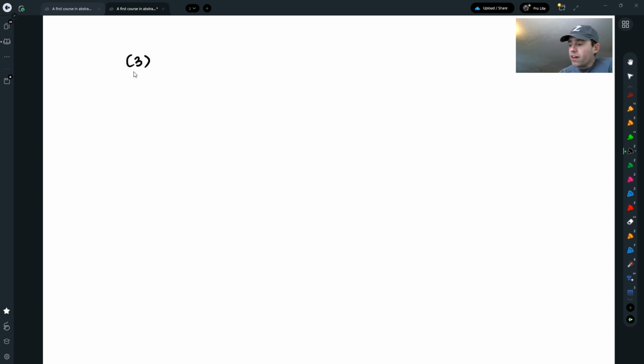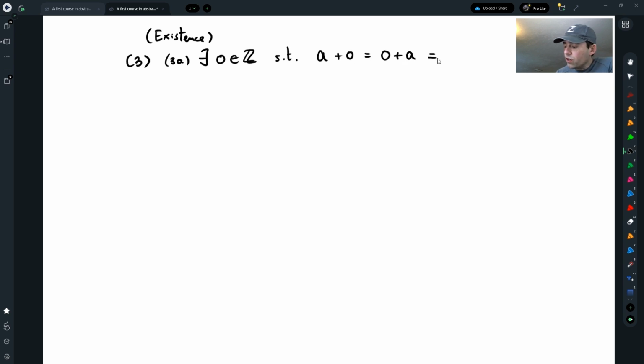So the existence axioms are the following. First of all, there is a neutral element for addition, such that A plus 0 is the same as 0 plus A, equal to A, for all A in the integers.